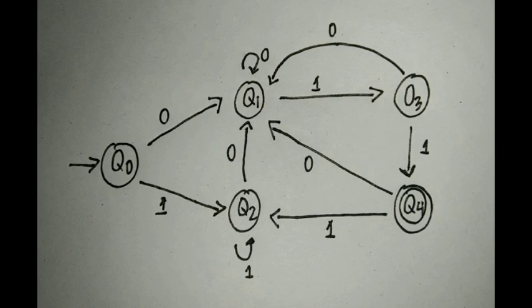Now here is our graph. Since we will just be minimizing the DFA, the graph will already be given. So since the graph is already given, we will now make a transition table.